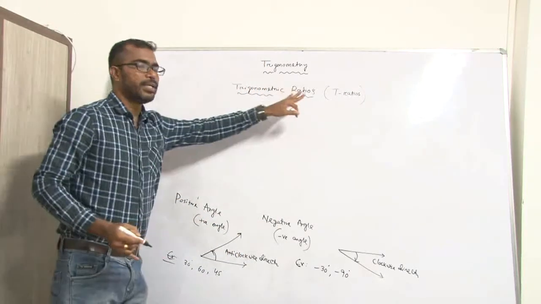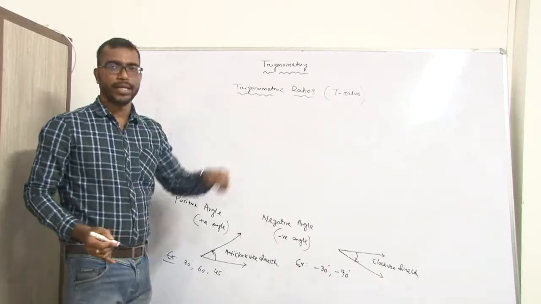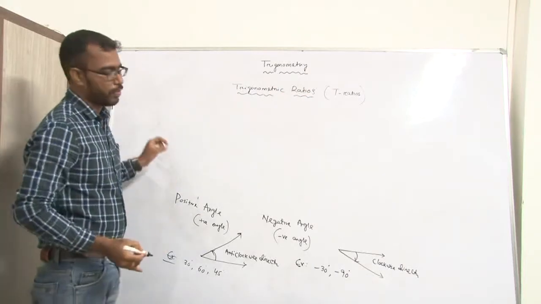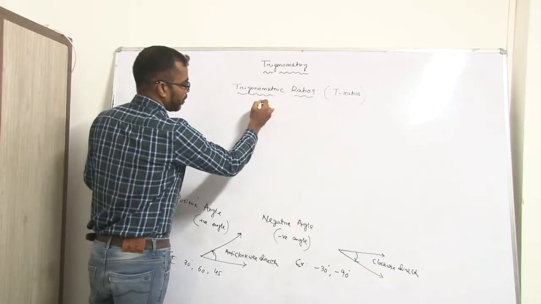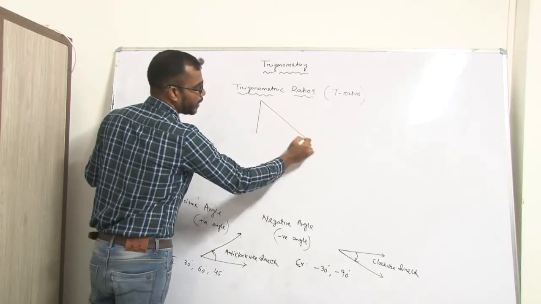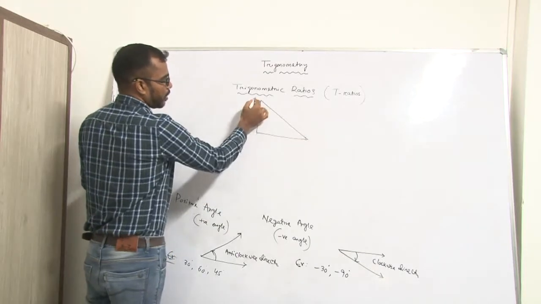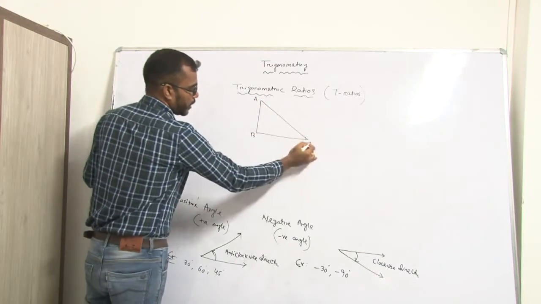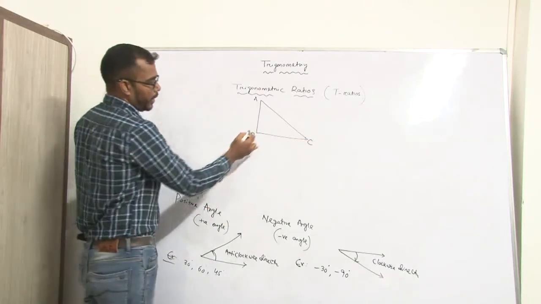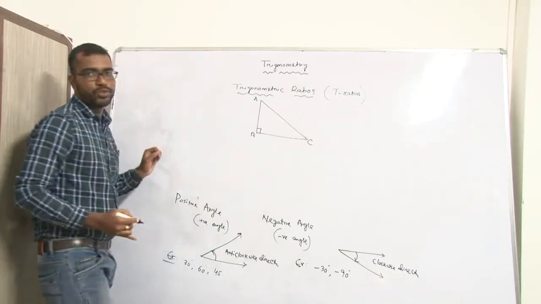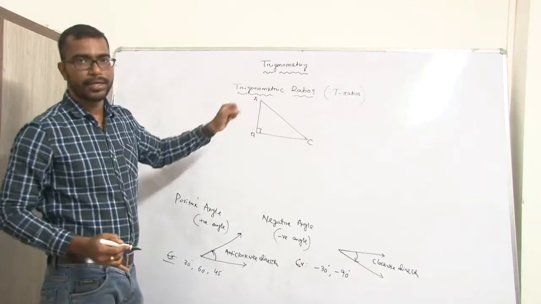What is a trigonometry ratio? First we draw a right angle triangle. That is the triangle ABC, and angle B is 90 degree. So it is a right angle triangle.